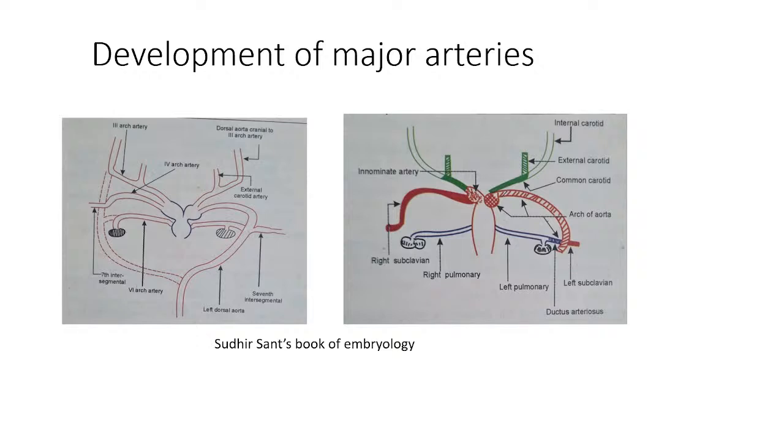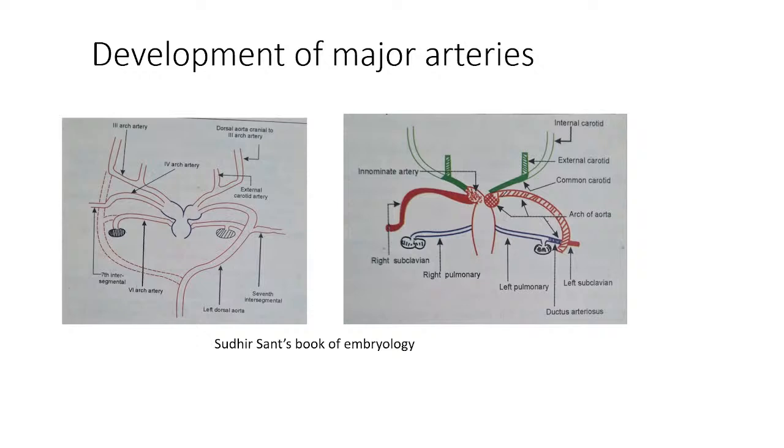So internal carotid artery is derived from two sources. The proximal part is derived from third arch artery, okay, after this bud up to this extension of the dorsal aorta, okay, and distal part of this internal carotid artery is derived from the dorsal aorta which has extended cranially. Is it clear? Anybody has any doubt? See, until and unless you understand the previous slides, you will not understand this. So this is clear. We have seen so far the arch of aorta and the first branch of it.